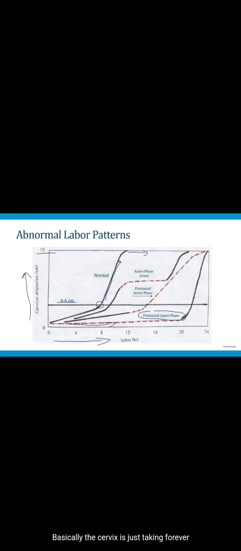So shown at the bottom in these dotted red lines here is what a protracted latent first phase of labor would look like. Basically, the cervix is just taking forever to get to that 4 to 6 centimeter threshold. And then these other red lines show abnormalities of the active phase of the first stage of labor. If the active phase is protracted, that would look like this. The cervix is increasing its dilation, but it's just taking a long time. And then the rest of the active phase would look like this. There's simply no progression in the amount of cervical dilation.